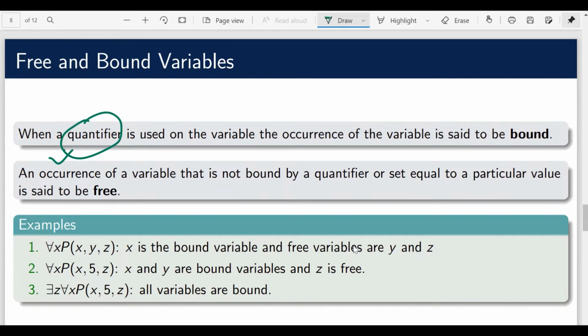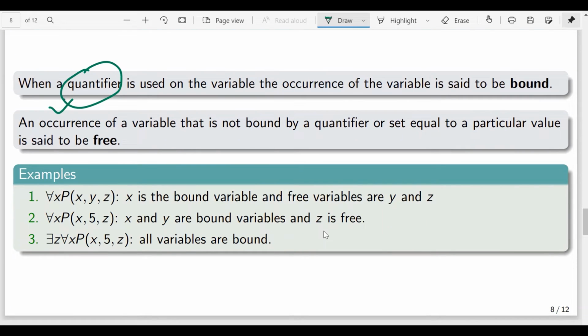Again I am using universal quantification for x, so x is bound, and z is free because there is no quantifier for z, and also we haven't assigned any values to it. Consider this third statement: there exists z, for all x, such that p of x, 5, z. Here, as you can see, there is universal quantification for x, existential quantification for z, and we have assigned the value 5 to the variable y. So all the variables are bound in this particular case.